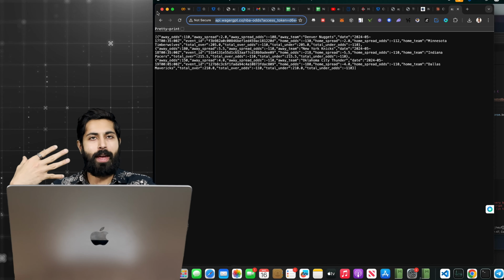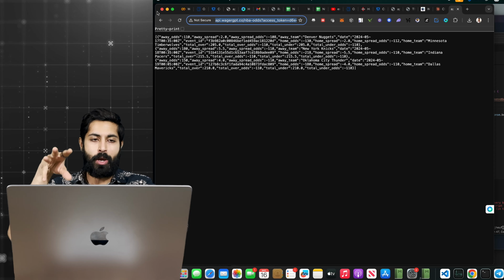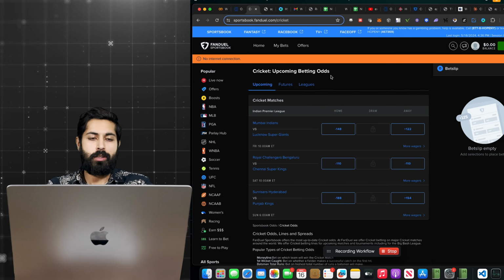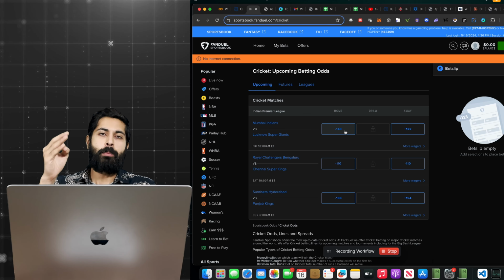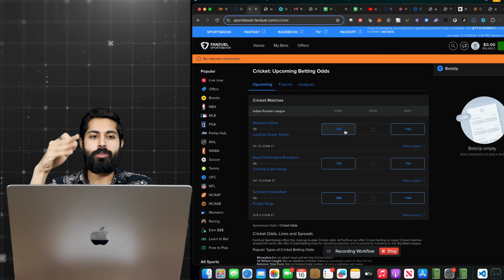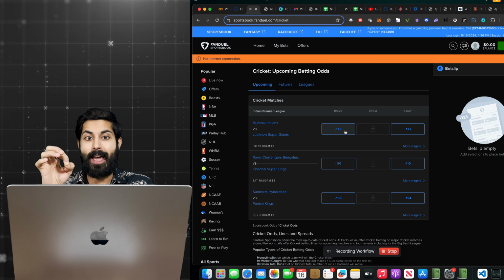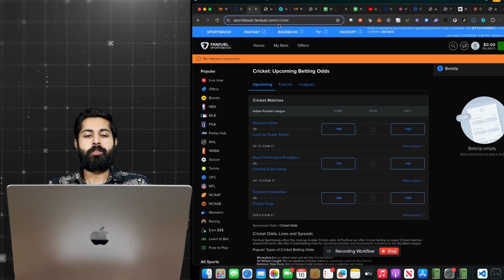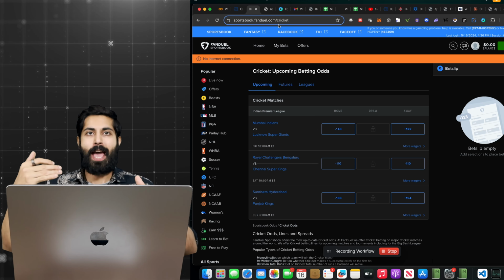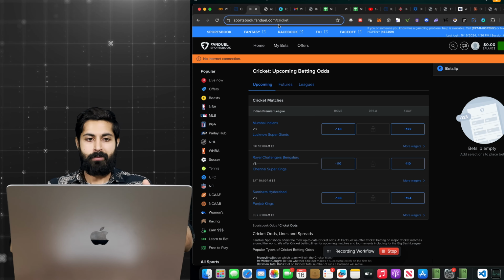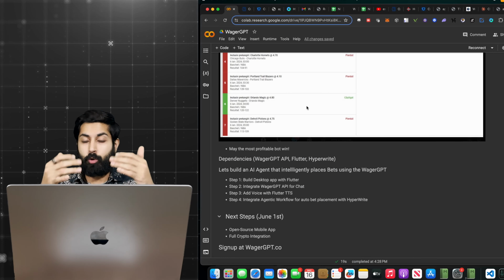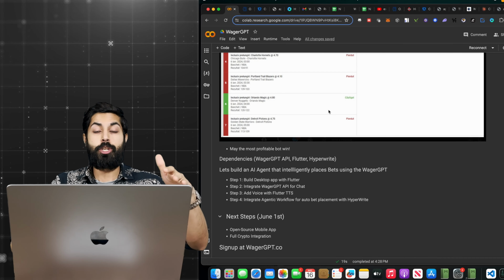So let's say if I go to this endpoint, I can say, go to api.wagerGPT, look at the results on the web page. So this is kind of a hack, right? It can see the results of the WagerGPT API, analyze them from the web page, go back to the sports betting platform, and then place the bet intelligently. And that's what makes it different from a macro or something like that. A macro just does the same thing over and over again in the exact way. Whereas with Hyperwrite, this is a way to intelligently have your AI work with your browser. So in this case, because of its predictions, it's going to then make the right clicks and keyboard entries on FanDuel. So that's a 5-minute example of using the WagerGPT API.